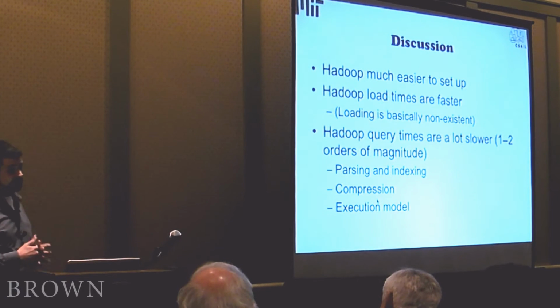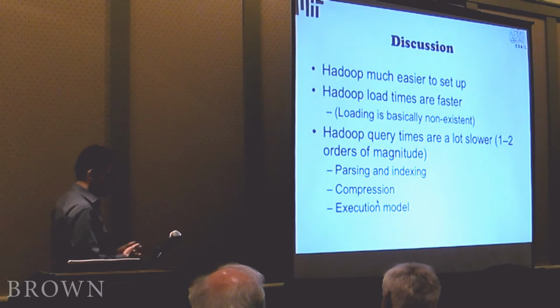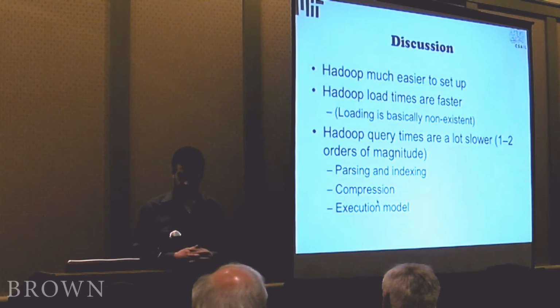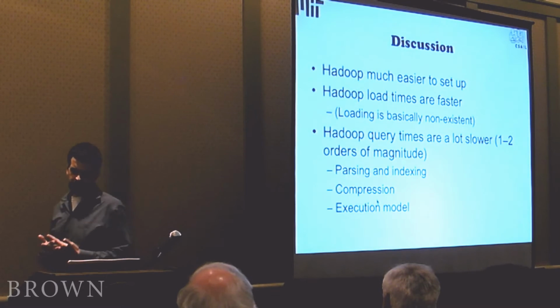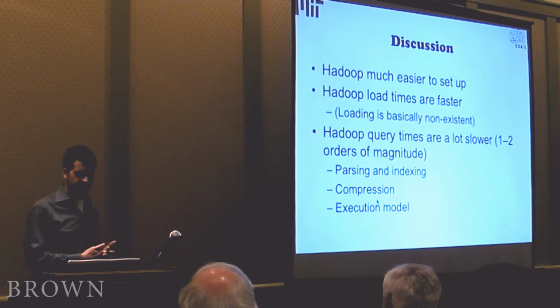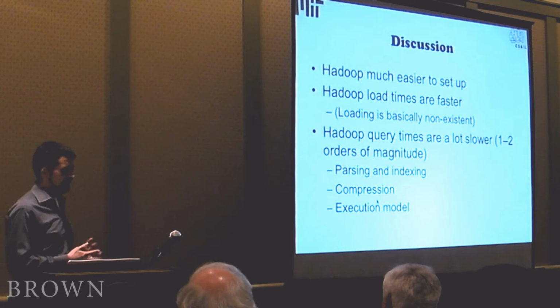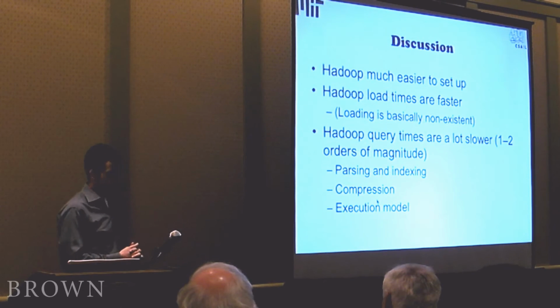Hadoop query times, however, are a lot slower. So 1 to 2 orders of magnitude. Some of the queries in the paper actually show Hadoop doing worse than the queries that I've shown you here. And the reasons for this are, again, not super surprising. Its lack of parsing, as I've already explained. It doesn't have indices. Its compression doesn't seem to work very well, and this execution model where intermediate results get written to disk.